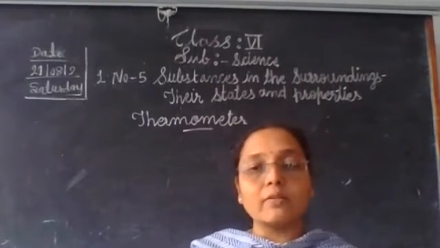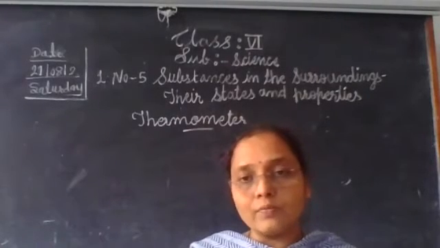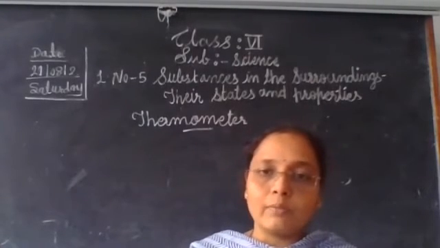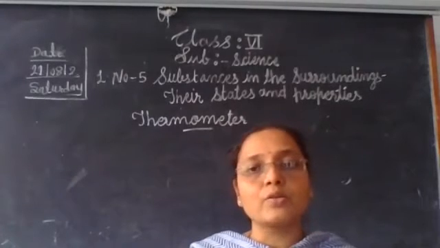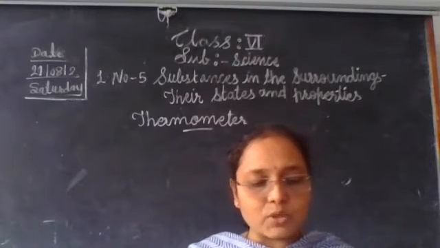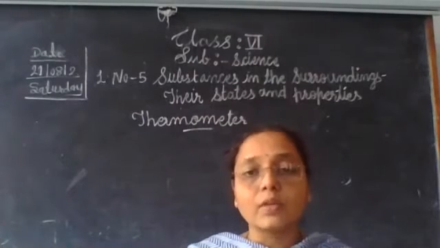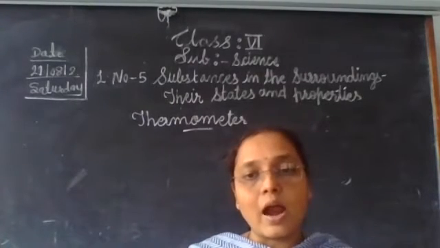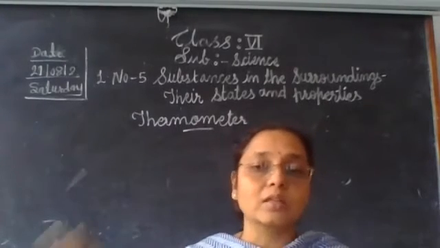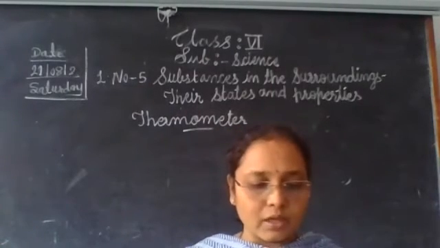A thermometer is a device that is used to measure the temperature. We can take the room temperature by means of a thermometer. Also, we can measure our body temperature by using a clinical thermometer. There are different types of thermometers available: the clinical thermometer, the laboratory thermometer, and the digital thermometer. There are three types of thermometer. First, let's learn about the clinical thermometer.